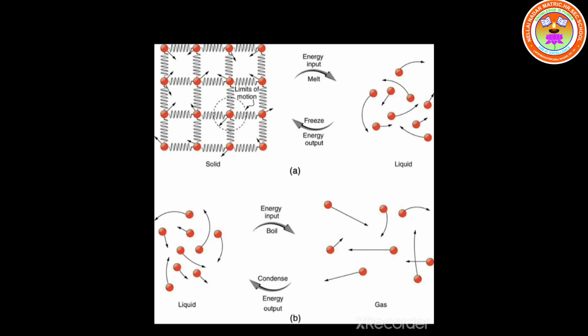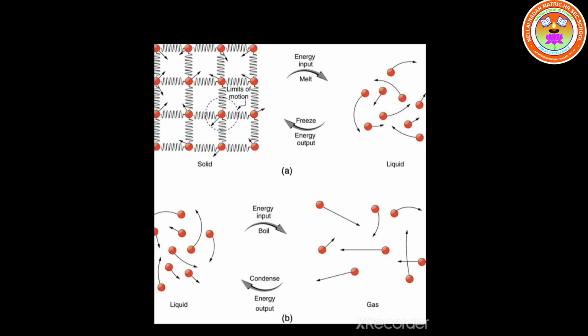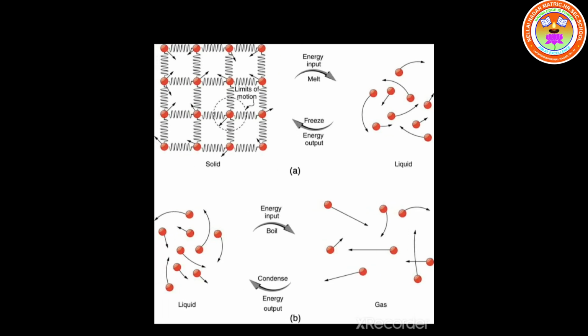Okay, students. Matter, in the sense of whatever we are looking at around us, like tables, benches, chairs and all, occupies some space and has some weight also. So it is under matter. But heat is not matter. Why? Because it does not occupy any space. It has no weight. Okay, students.